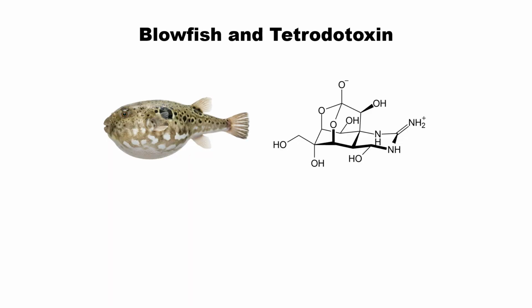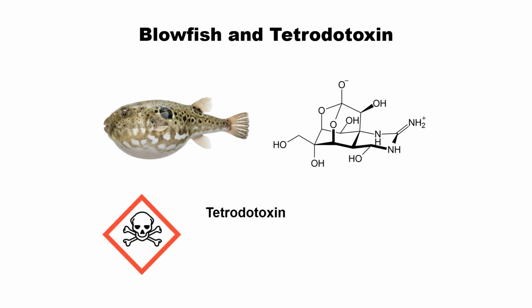Blowfish is famous for generating toxic material to human beings. So if you are not careful, you can die by eating this blowfish. Blowfish's toxic material has a highly tangled, multi-membrane structure like this, and the name of this toxin is tetrodotoxin.